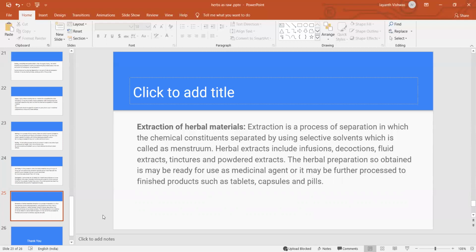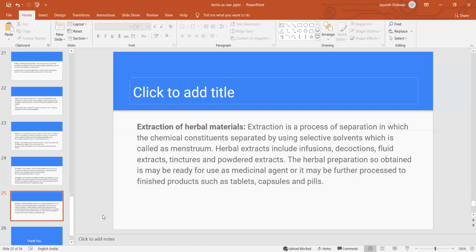Next is the fluid extraction method. It is also a liquid preparation, obtained by the maceration method or percolation method, and sometimes using alcohol as a solvent. Next is tinctures, which are dilute alcoholic preparations, made by mixing one part of the herbal drug material with 5 to 10 parts of the solvent. Next is powder extracts.